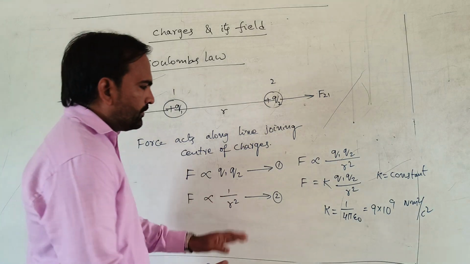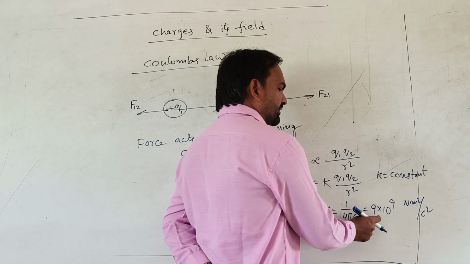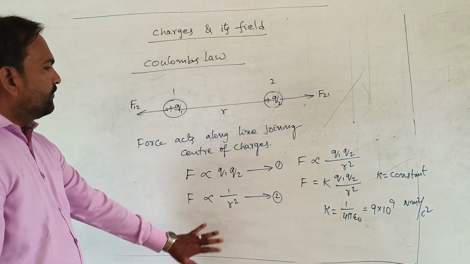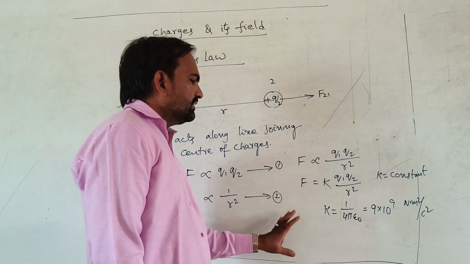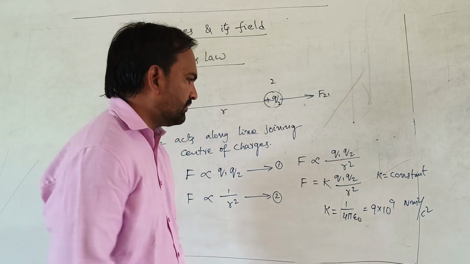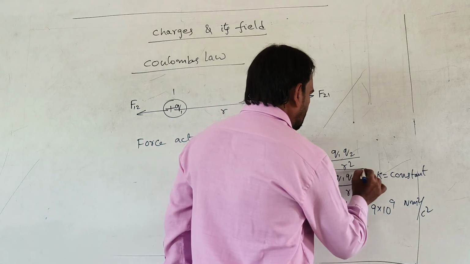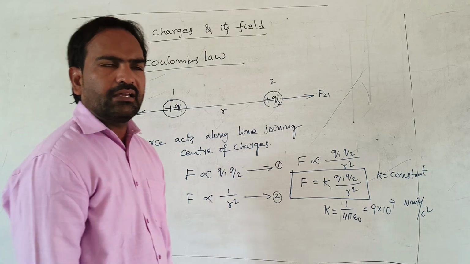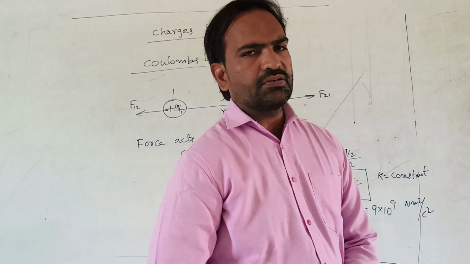Okay, this is very important. K is 9 into 10 to the power of 9 Newton meter square per Coulomb square. This is the force of interaction between the two charges: F is equal to K Q1 Q2 by R square.